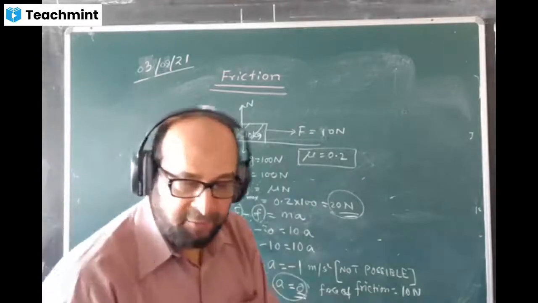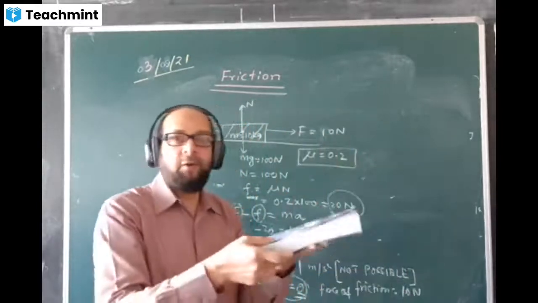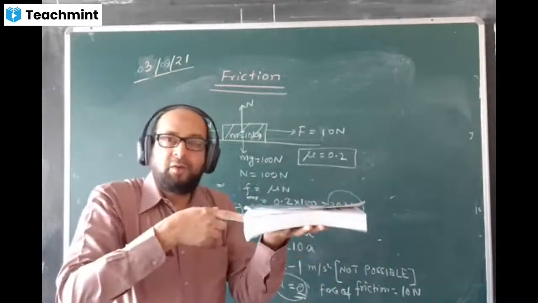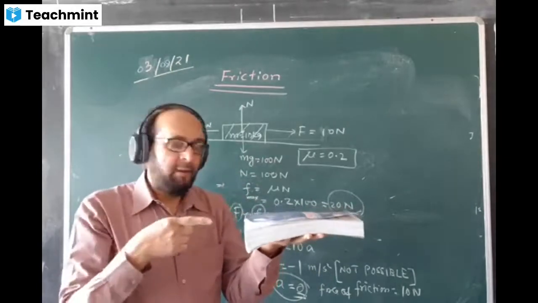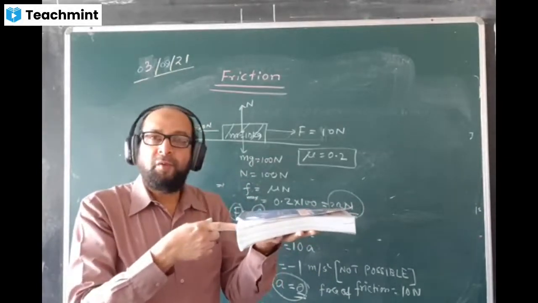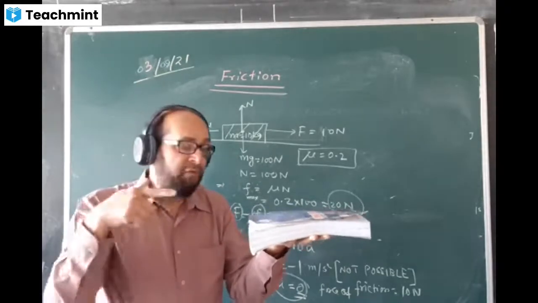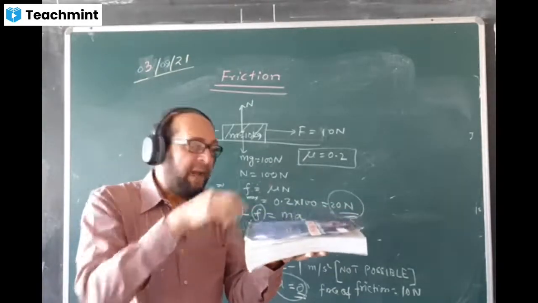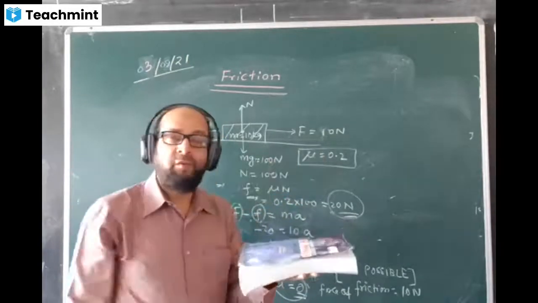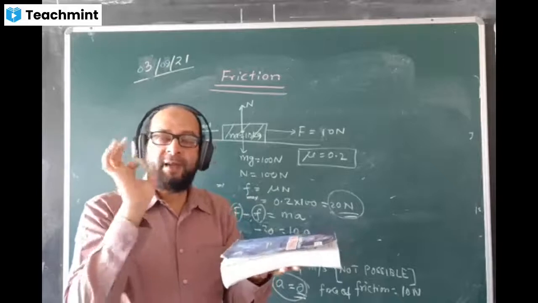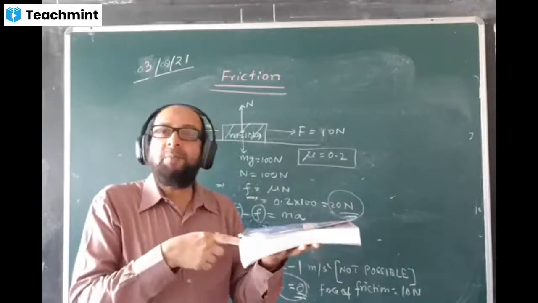What I mean to say, I'll give one example here. Just have a look. Here is a body. I'll give a very small force. Will the body move? It will not move. Why? Because the force which you are giving on this body and the friction are equal. They are balancing each other. The body doesn't move. Acceleration is 0. I'll increase the force, yet the body doesn't move.